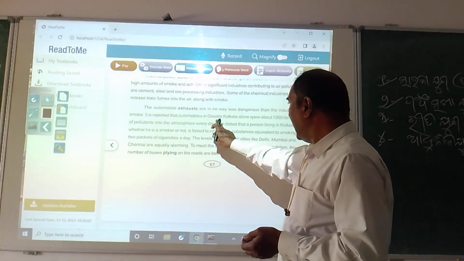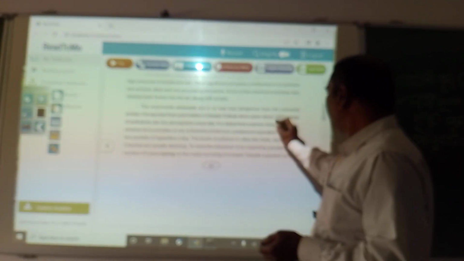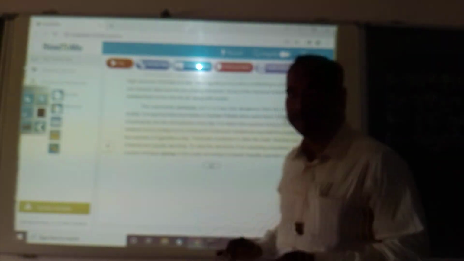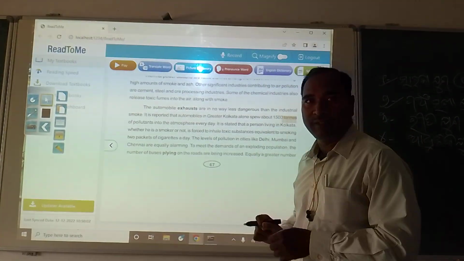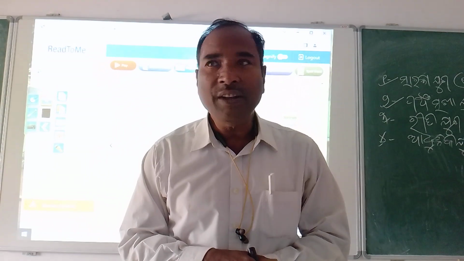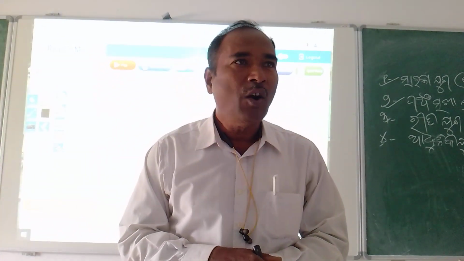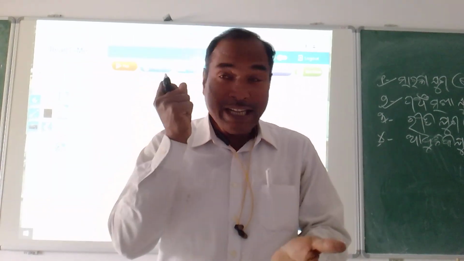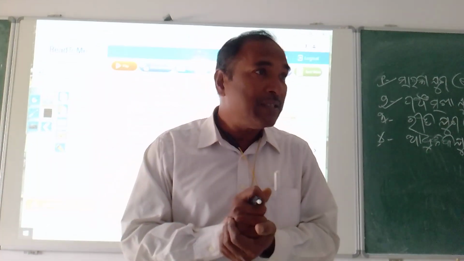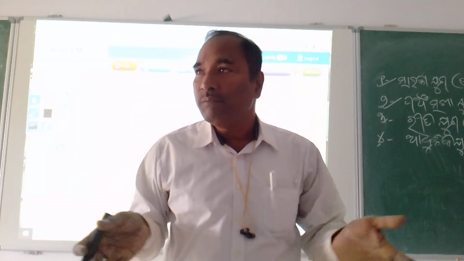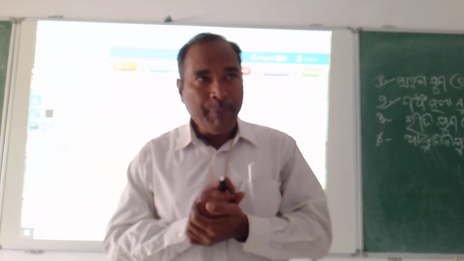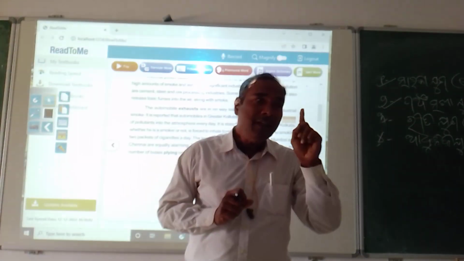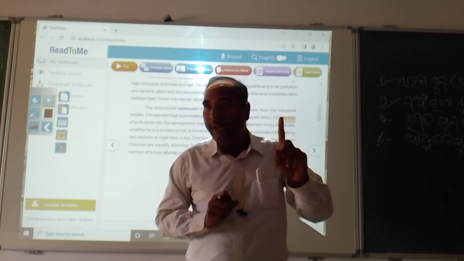You see, Greater Kolkata spews about 1,500 tons of pollutants into the atmosphere every day. 1,500 tons. 1 ton is equal to how many kg? 1000 kg. 1500 multiplied by 1000 kg. So that many kg of pollutants are released in Kolkata every day.